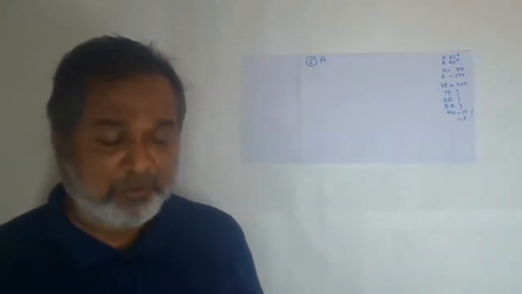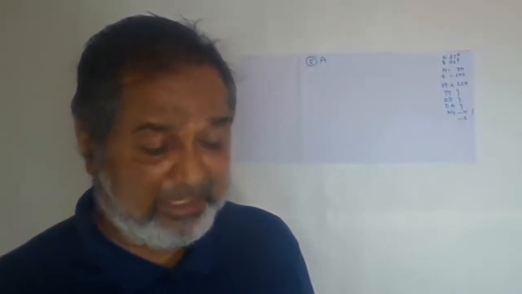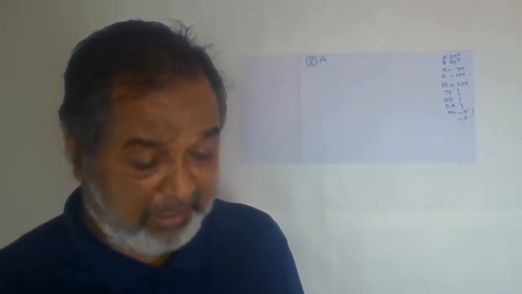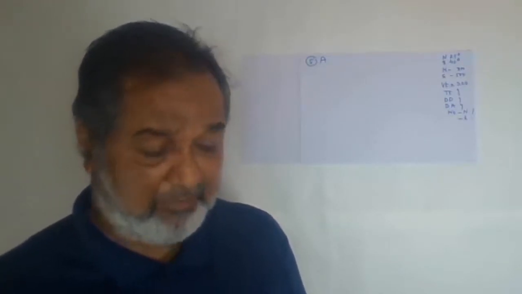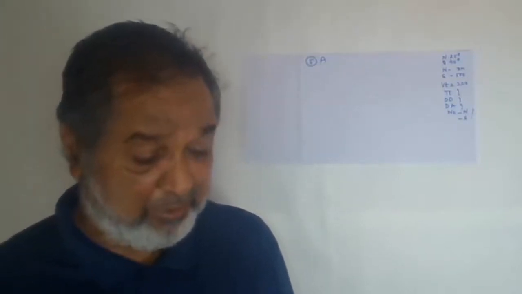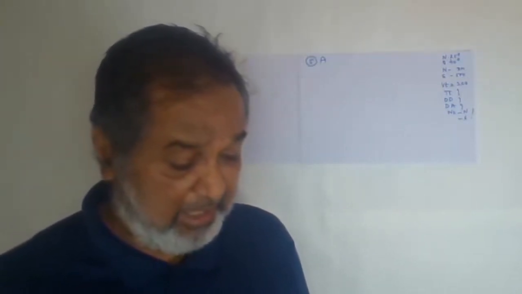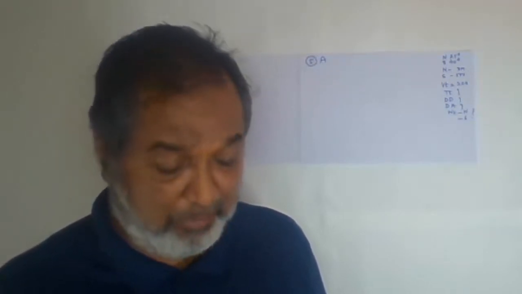A limestone bed is exposed on the northern and southern slope, which are sloping with an angle of 25 degrees and 40 degrees respectively. The top junction of the limestone bed is exposed at a distance of 300 and 500 from the top of the hill on the northern and southern slope respectively.